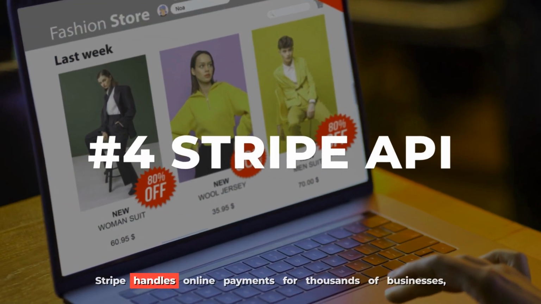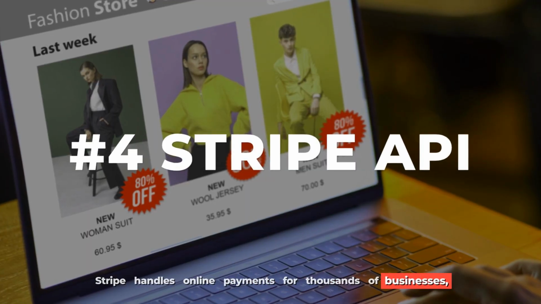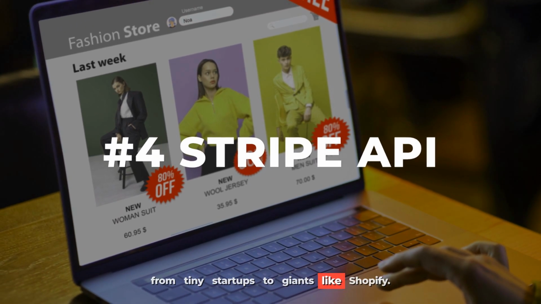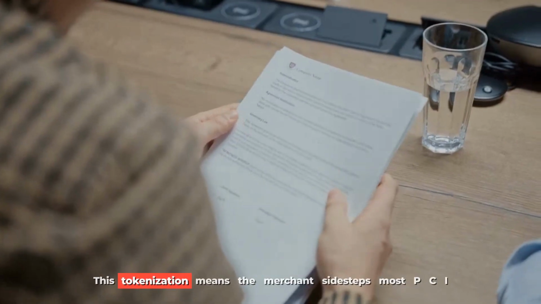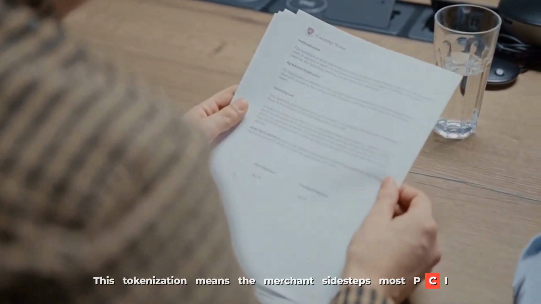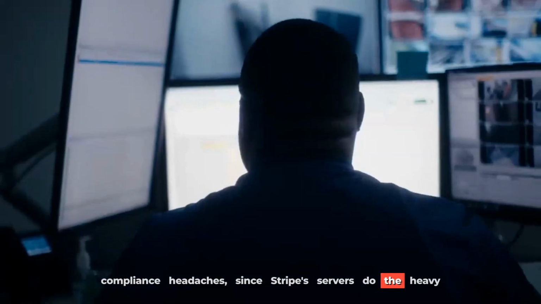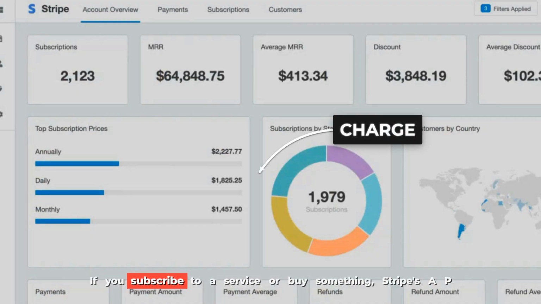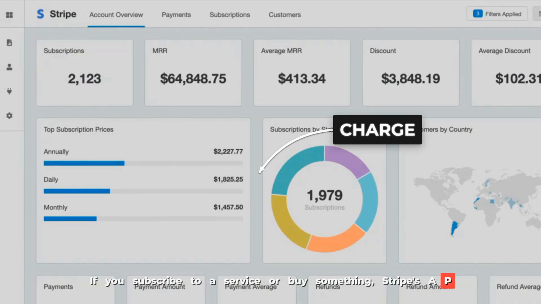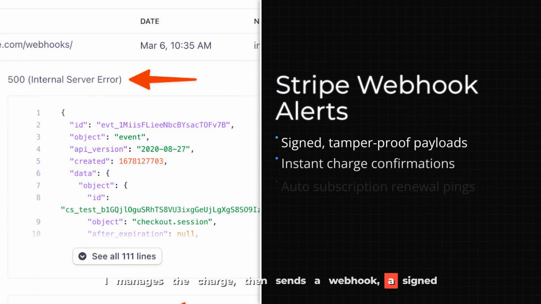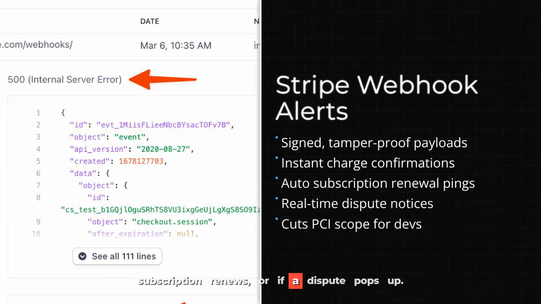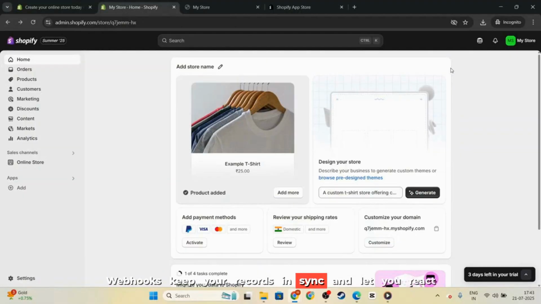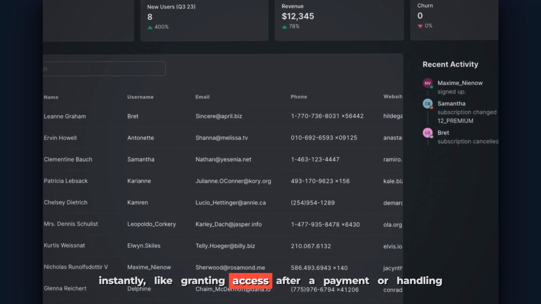Stripe handles online payments for thousands of businesses, from tiny startups to giants like Shopify. When you enter your card at checkout, Stripe swaps your card number for a one-time token, so the store never sees your real details. This tokenization means the merchant sidesteps most PCI compliance headaches, since Stripe servers do the heavy lifting on security. If you subscribe to a service or buy something, Stripe's API manages the charge, then sends a webhook, a signed callback to your app when the payment goes through, when a subscription renews, or if a dispute pops up.